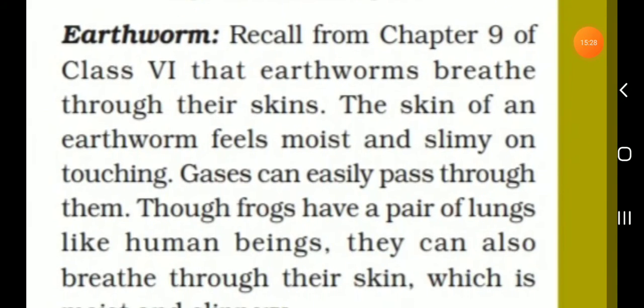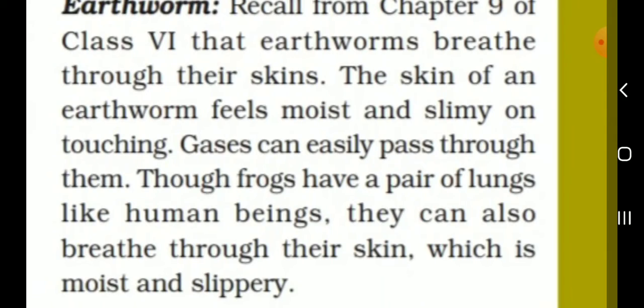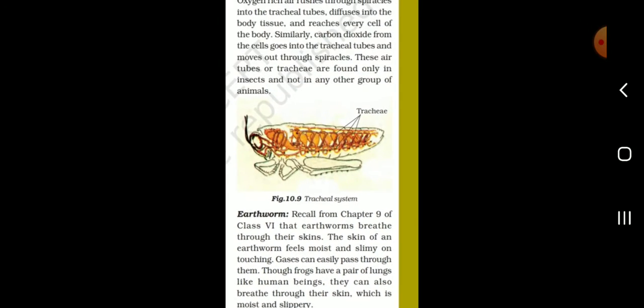See, the skin of an earthworm feels moist and slimy on touching. Gases can easily pass through it. Though frogs have a pair of lungs, like human beings, they can also breathe through their skin, which is moist and slippery. Okay, in earthworm.